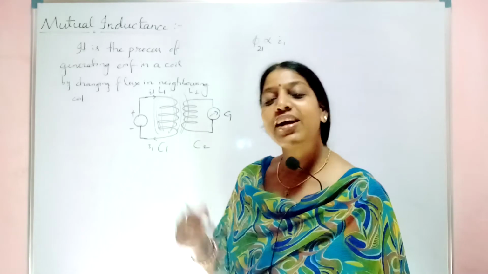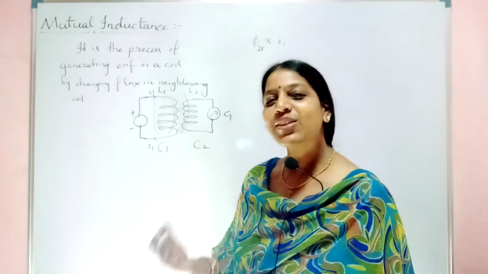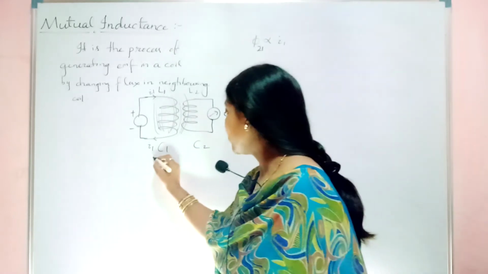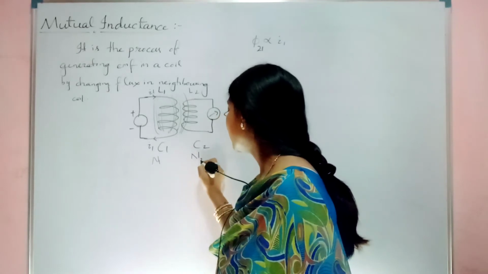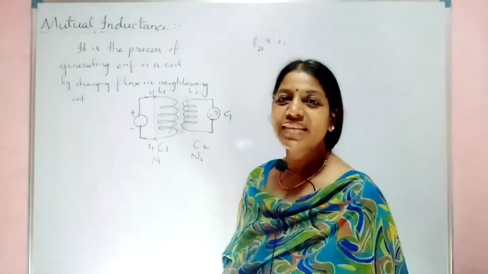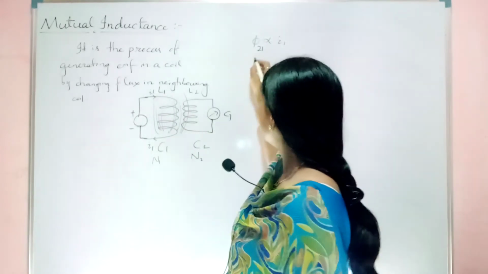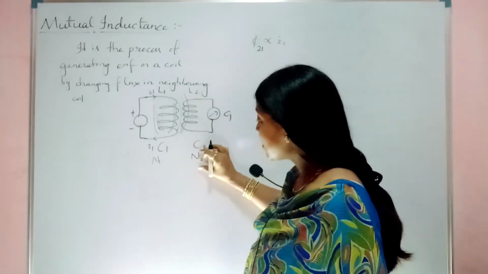Now how much flux linkage to the second coil? It depends on the number of turns. More the number of turns, more the flux linkage and more the EMF induced. So let the number of turns here be N1 and the number of turns here be N2. Area let it remain the same for both coils. So now the flux linkage to the second coil depends on the number of turns.